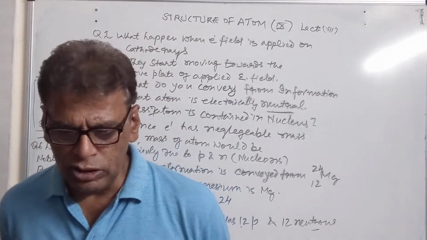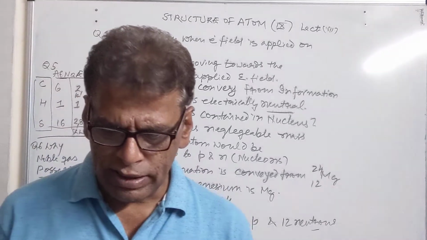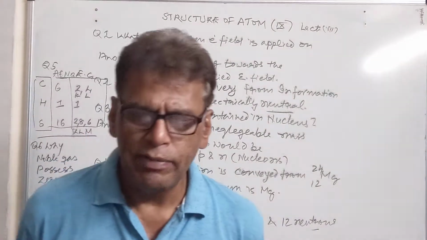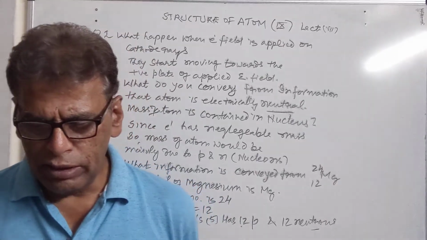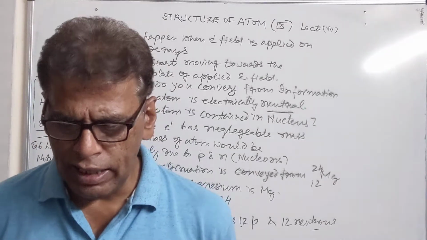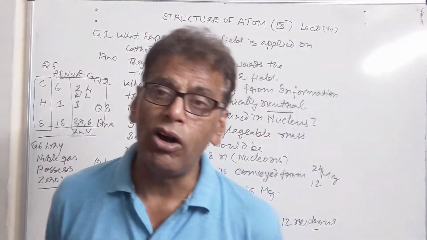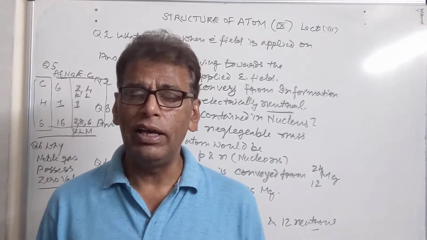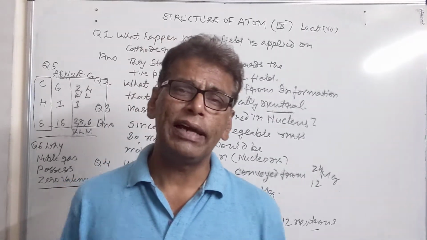That's why the valency of noble gases is 0, because they don't have the tendency to combine with other elements. Both helium and magnesium possess 2 electrons in the valence shell. This is our next question: why is helium an inert gas but magnesium is not? The reason is that the valence shell of helium has a capacity of 2 electrons, so it has 2 electrons in the K shell.